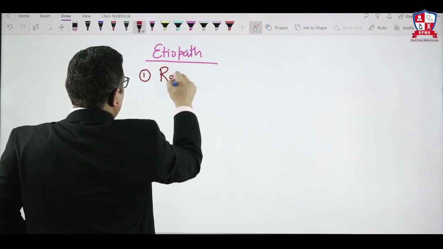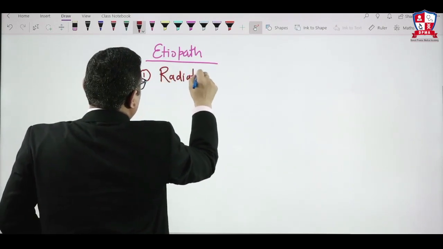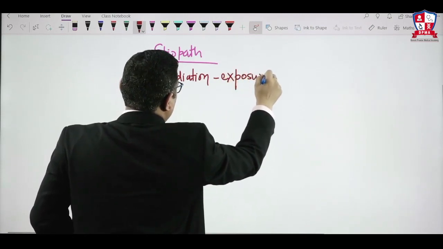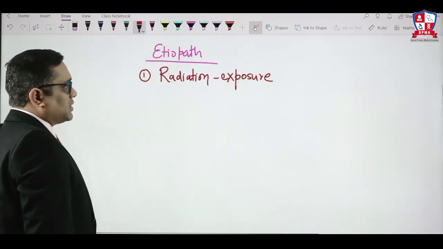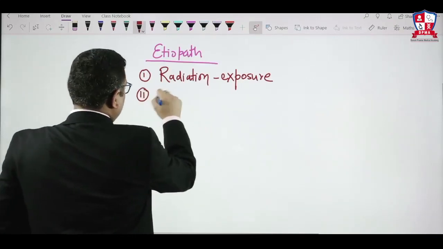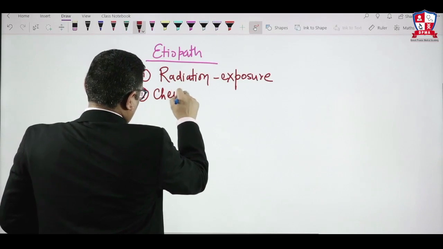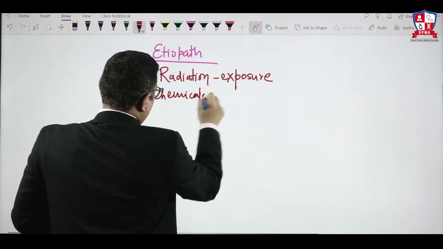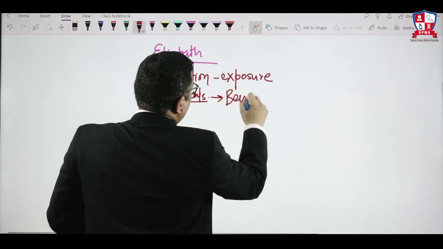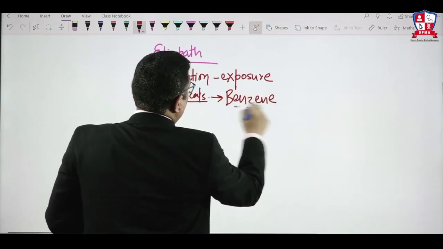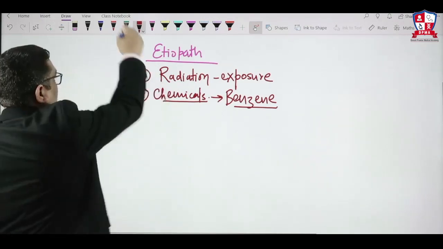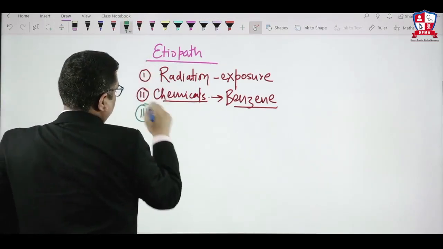So etiology number one is radiation exposure. Because of radiation exposure, a person will develop acute lymphoid leukemia. So radiation exposure or chemical substances exposure. Certain chemicals are strongly associated, and they are benzene. So benzene chemical exposure is also responsible for ALL. Then there are certain hereditary syndromes.